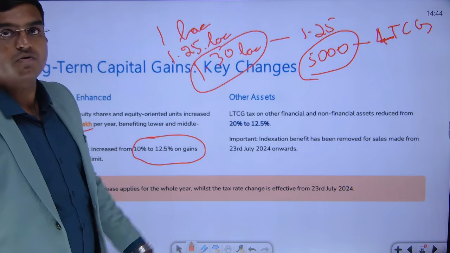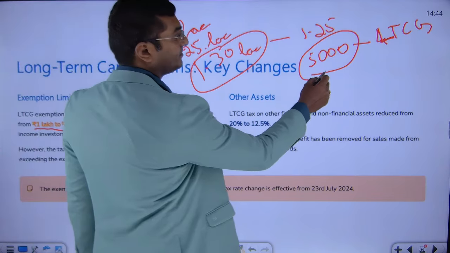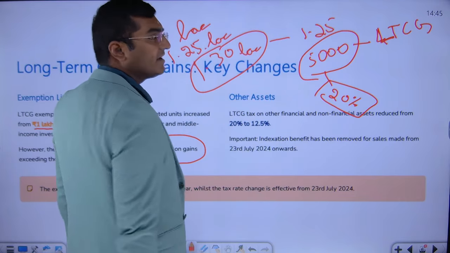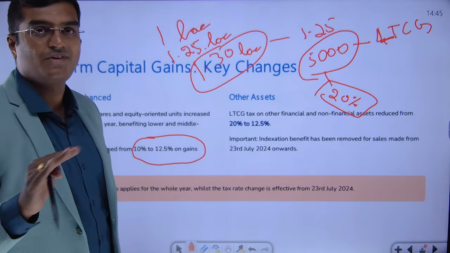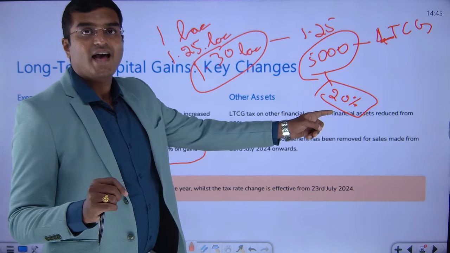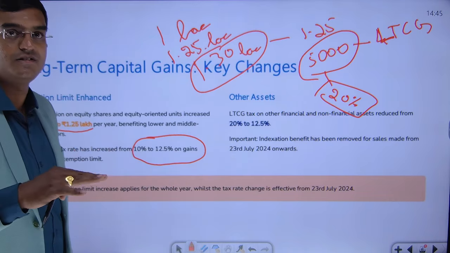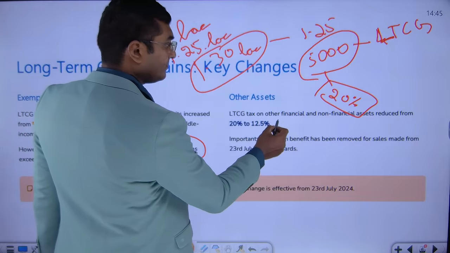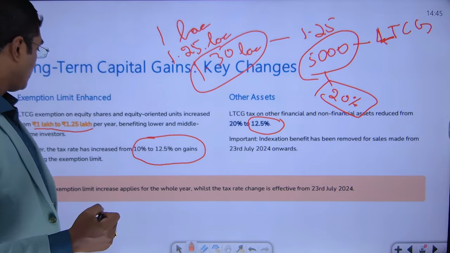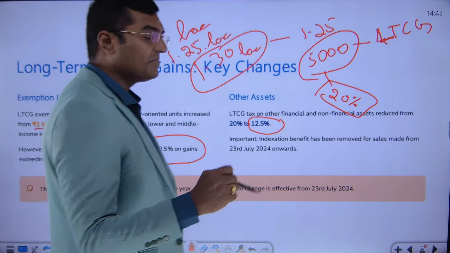Now, on this 5,000 rupees, there used to be a tax rate of 20%. In case of long-term capital gains, there are no slab rates, dear friends. It is a flat tax rate of 20%. Now this 20% has changed to how much? 12.5%. They have reduced it. Please note, sorry, my mistake, dear friends.